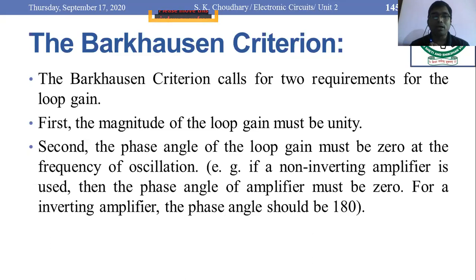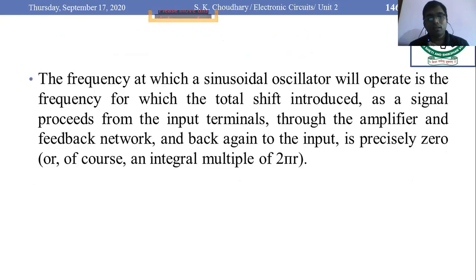Now we would elaborate the Barkhausen criterion. The frequency at which a sinusoidal oscillator will operate is the frequency for which the total phase shift introduced as a signal proceeds from the input terminal through the amplifier and feedback network and back again to the input is precisely 0 or an integral multiple of 2 pi, or 2n pi, you can say, where n is an integer: 0, 1, 2, 3, whatever the number.